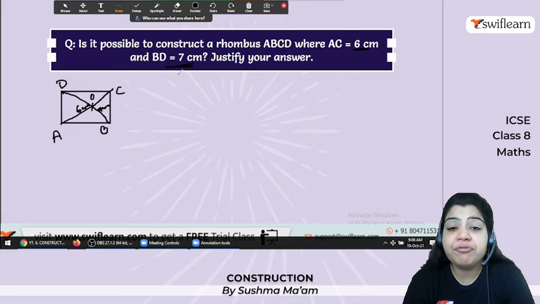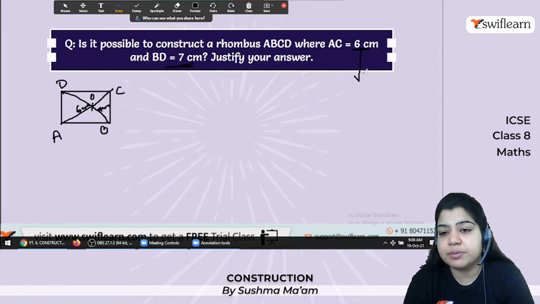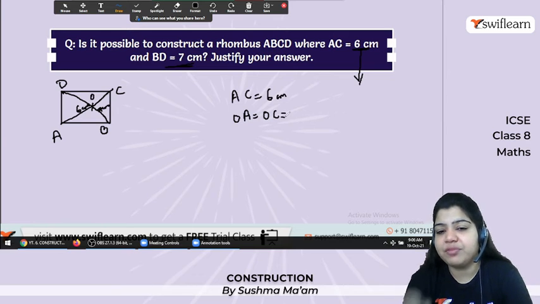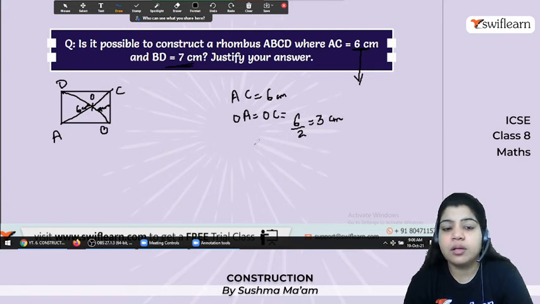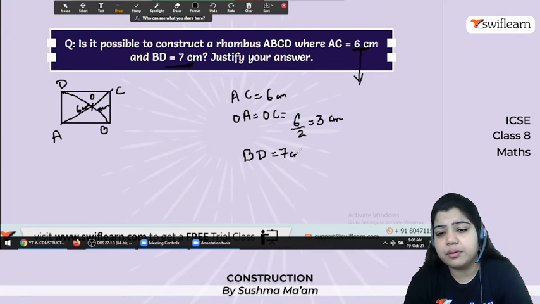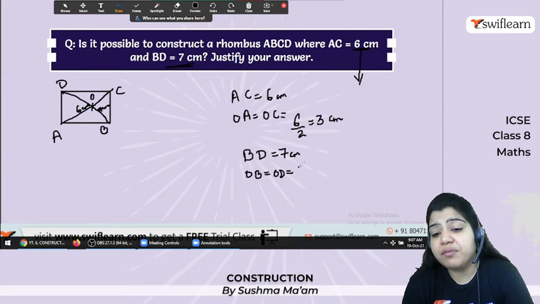So if AC is 6 centimeter, so OA equals OC, that is half of that. So 6 half is 3 centimeter. Okay, BD, that is 7 centimeter. So OB equals OD. So 7 half is 3.5 centimeter.